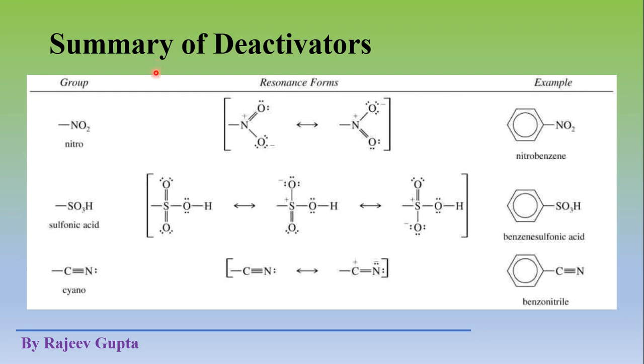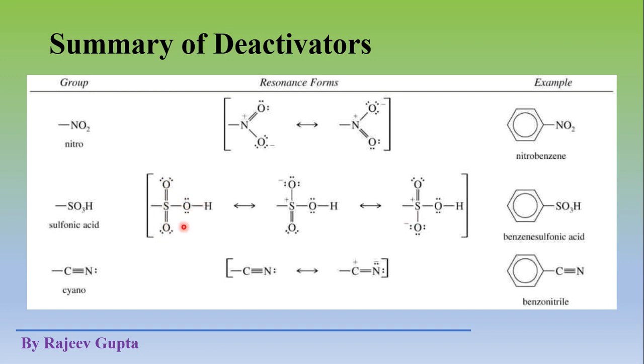Now see some examples of deactivators. First, as we have seen, the nitro group. These are the resonating structures of the nitro group, where we see that the positive charge comes on the nitrogen atom and the negative charge on the oxygen atom. So this is a highly electronegative group which pulls electron density out of the benzene ring in nitrobenzene. Now the second example is the sulfonic acid group, SO3H. These are the resonating structures of the sulfonic acid group, where sulfur is directly attached to two oxygen atoms by double bonds and this OH group. These are the three resonating structures.